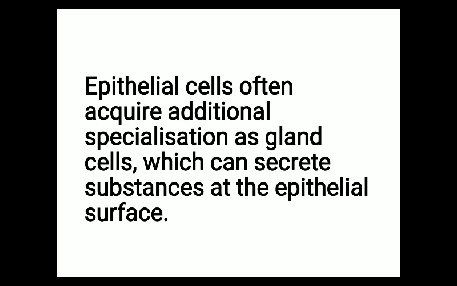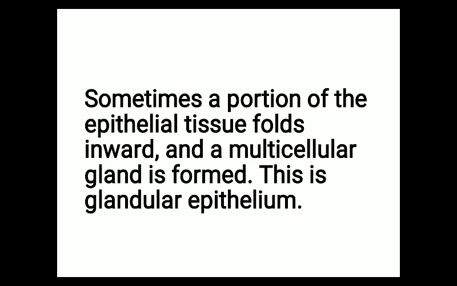Epithelial cells often acquire additional specialization as gland cells, which can secrete substances at the epithelial surface. Sometimes these epithelial cells get modified and act as a gland, and they start secreting some substance. Such epithelial tissue is known as glandular epithelium. Sometimes a portion of the epithelial tissue folds inwards and a multicellular gland is formed. This is known as glandular epithelium. So the formation of glandular epithelium takes place from simple epithelial tissue.